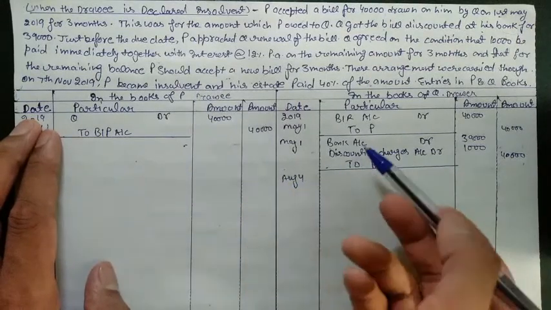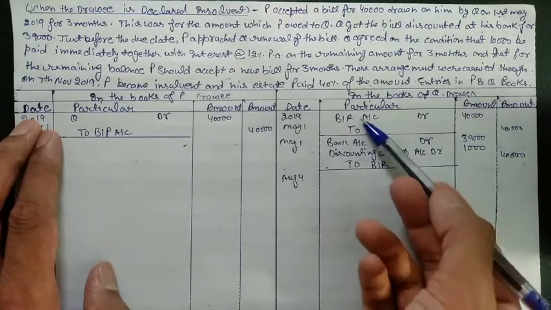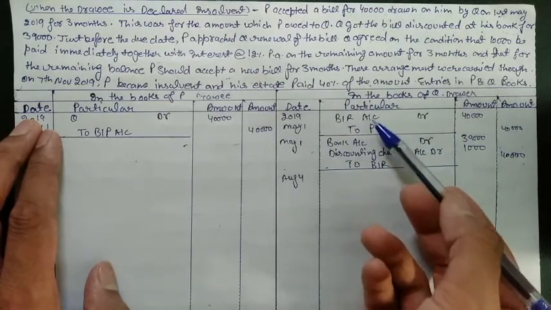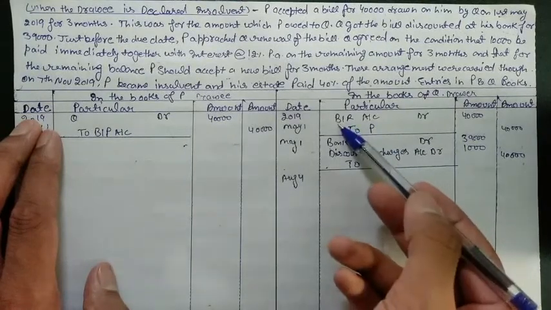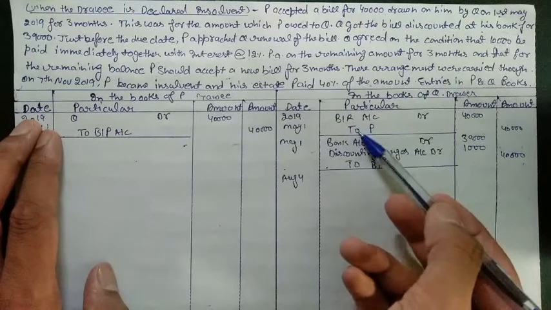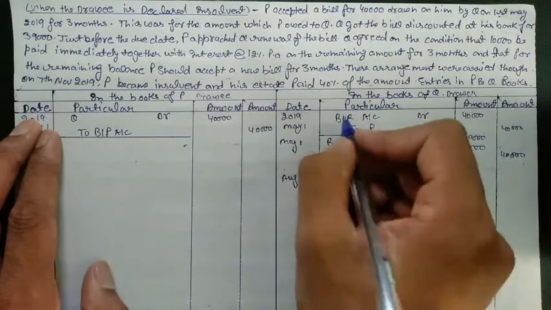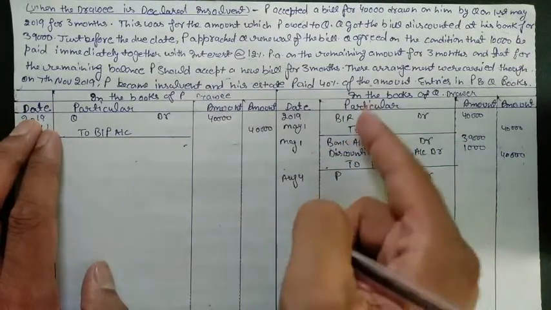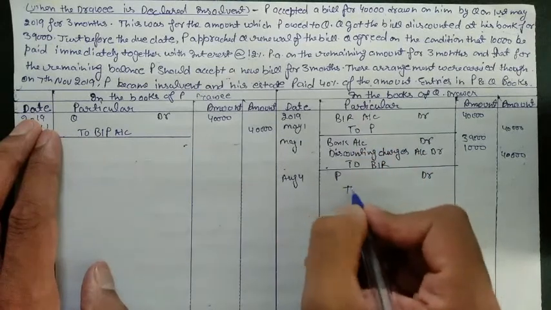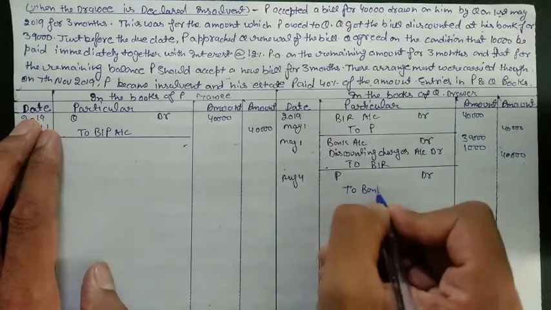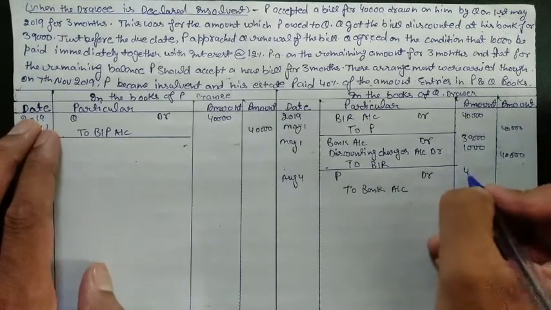So on August 4, first we need to cancel our old bill. We can cancel it by simply reversing this entry, P account debit to BR. But we do not have the BR in this case because we sent that BR to the bank. So we will take bank instead of BR in reversing the entry. So we will debit P, but we don't credit BR because we do not have it, we sent it to the bank. So we will take bank credit, P debit to bank account. Amount would be 40,000.